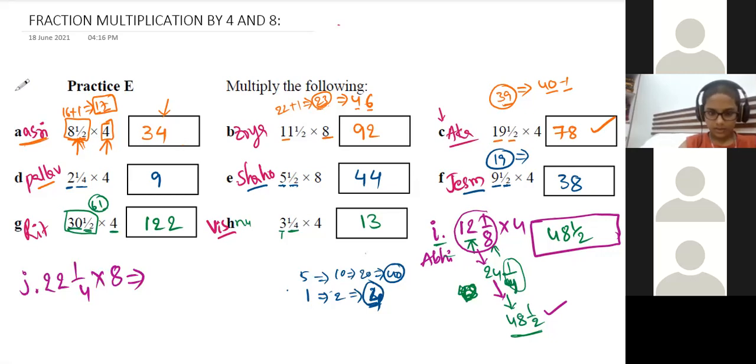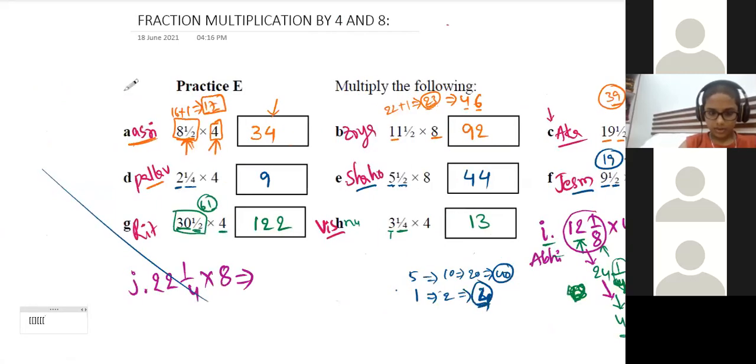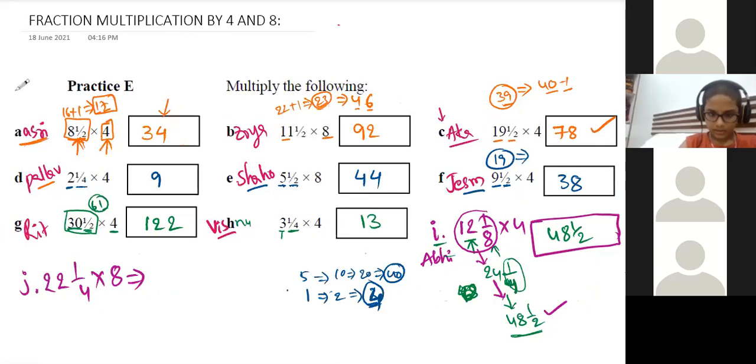Sir, first we have to double 22. We'll get 44. Okay. And then we will double 44. We'll get 88. At a time, do this also parallelly. Okay, sir.